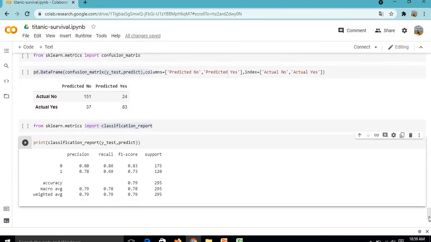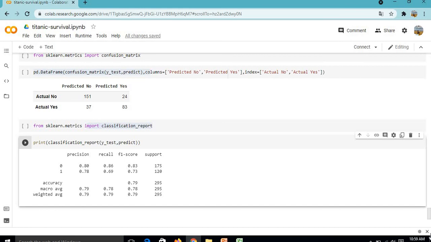Now precision is a metric we are going to make use of in this case, and basically precision is the ratio of correctly predicted positive observations to the total predicted positive observations, and recall is the ratio of correctly predicted positive observations to all the observations in the actual class.